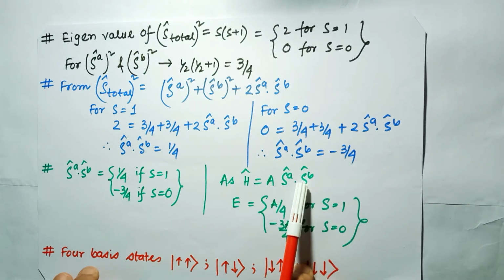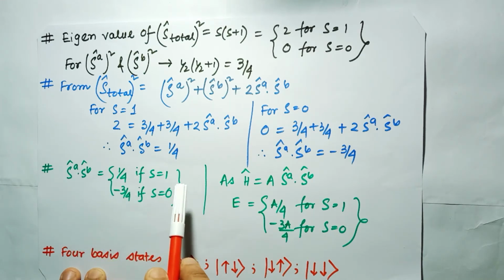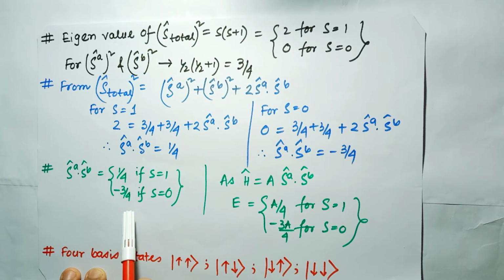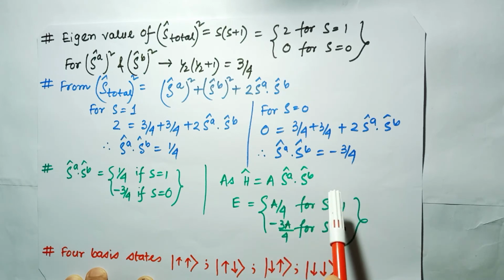So SA dot SB has two values: it is equal to 1 by 4 when S is equal to 1, it means the triplet state, and it is equal to minus of 3 by 4 if S is equal to 0, it means the singlet state. Now as I have defined, the Hamiltonian operator for the spin part only is equal to some constant times the SA dot SB. So the energy will be A by 4 for S is equal to 1, and minus of 3A by 4 for S is equal to 0.